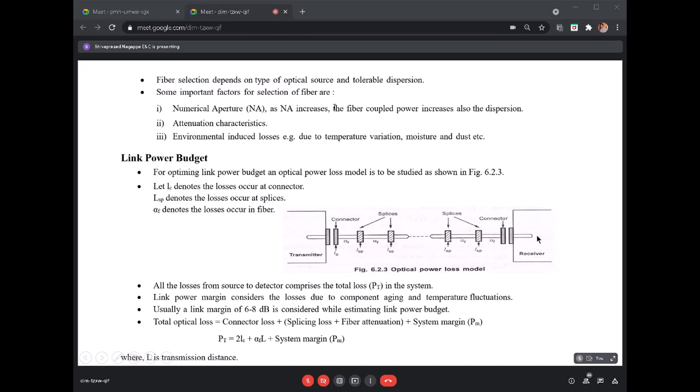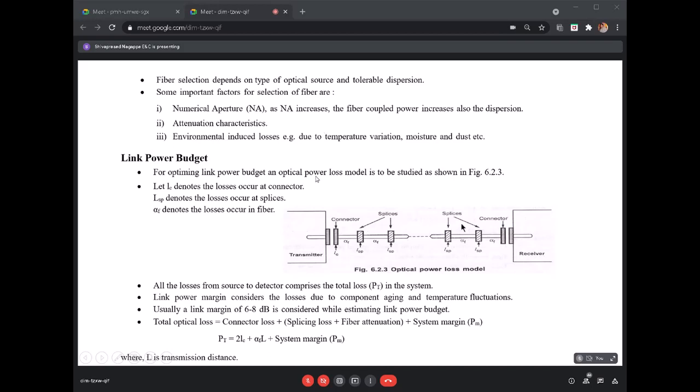Similarly, at the receiving end also, you will be having a splicing connector that needs to be connected to the receiver. So finally, for all the losses from the source, that is the transmitter, to the receiver, you will be having the total loss. If I consider the total loss as PT, it will be given as 2 times LC, because at the transmitter end you will be having one connector, and at the receiving end one more connector.